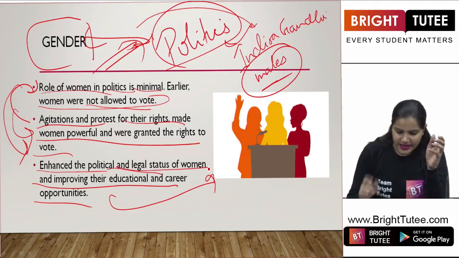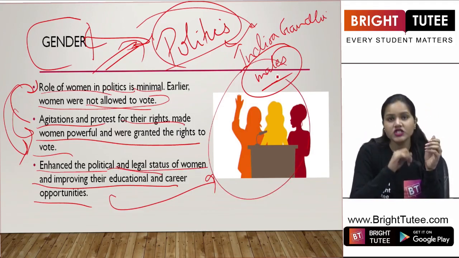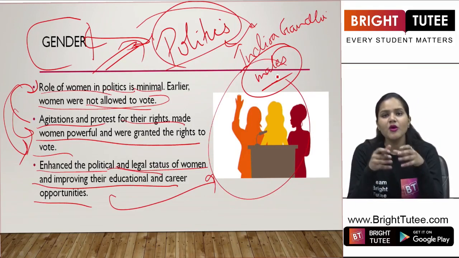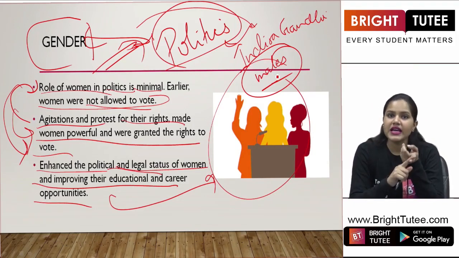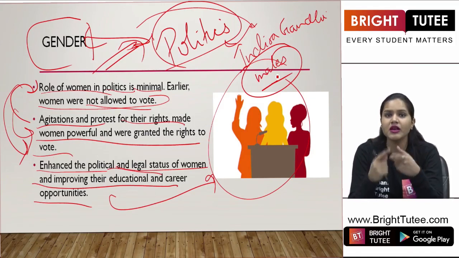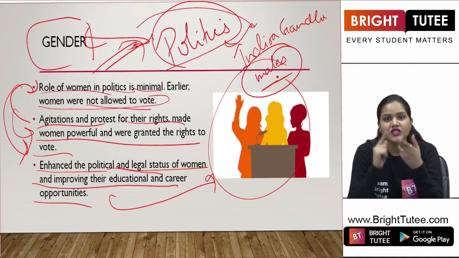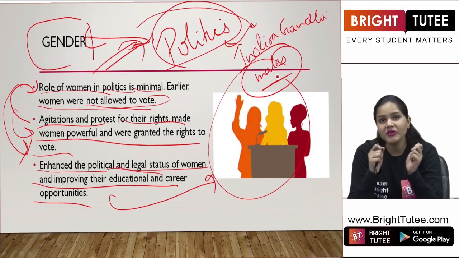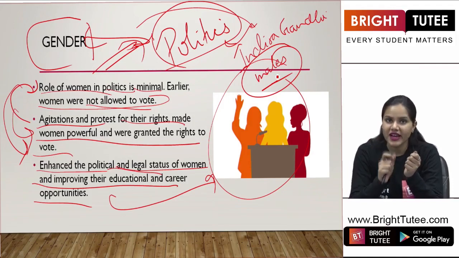And definitely, it has improved their educational and career opportunities. That is why in today's modern world, we are seeing women working as housewives, as business entrepreneurs, as chief ministers, scientists, astronauts, and whatnot. Right? It is only because they fought for their rights.